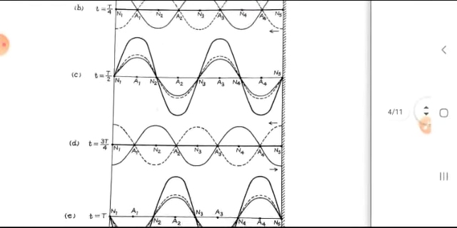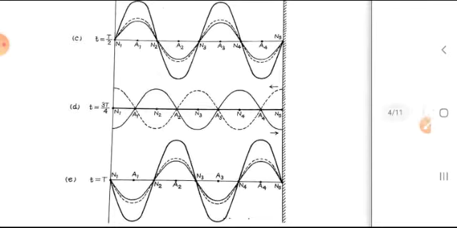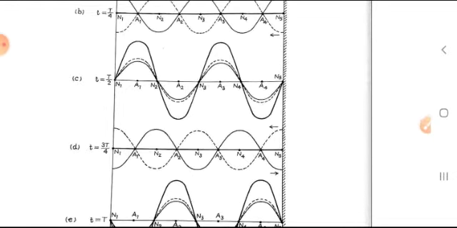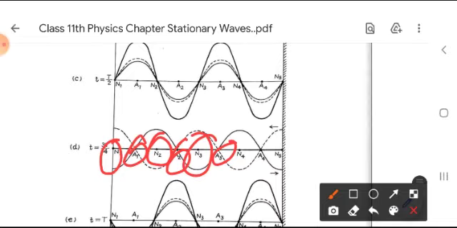So it can be better understood by looking at different intervals of time, where in the graph N1, N2, N3, A1, A2, A3 are shown here. N1, N2, N3 are called nodes. However, A1, A2 and A3 are called antinodes.